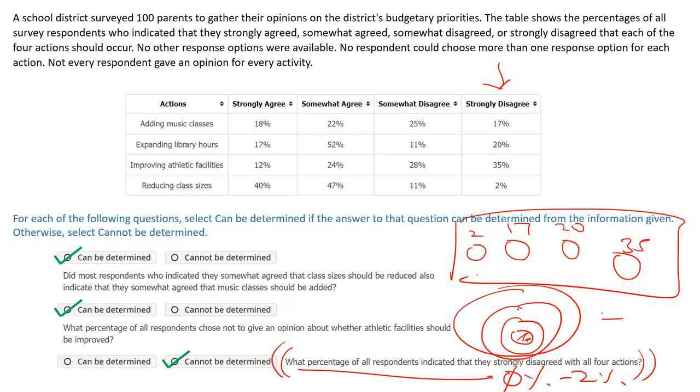I'm hoping you understand that in this case, 2%, the innermost circle, 2% of parents indicated that they strongly disagreed with all the 4 actions. In this case, 0% indicated that they strongly disagreed with all the 4 actions. So it's anywhere between 0 and 2. All right.